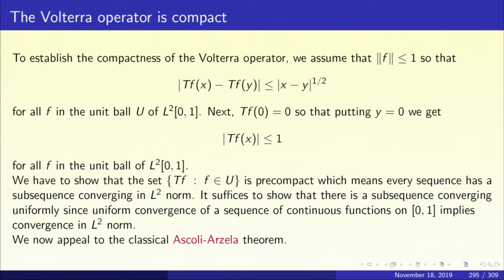Remember, we have to show something is pre-compact. We are in a metric space, so compactness is the same as sequential compactness: every sequence has a convergent subsequence. So, what we are saying here is, since the image Tf consists of continuous functions, it is enough to show that if you pick a sequence fn's with norm less than or equal to 1, the image sequence T of fn has a convergent subsequence converging in sup norm, or converging uniformly, because uniform convergence implies L2 convergence.